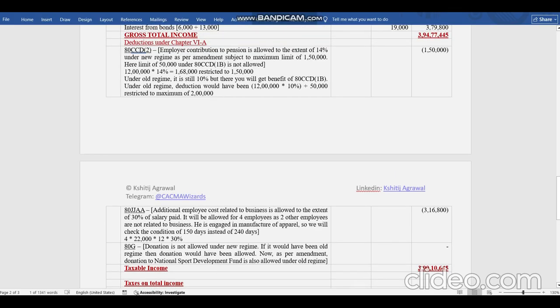Now, coming to deductions. He made 3 eligible deductions under Income Tax Act. But only 2 are allowed to him. 1 is not allowed because he has opted for new regime. Now, we will go over 80G first, the last one. Why? Because this is plain and no, it is not allowed. Only one change is there. Earlier, National Sport Development Fund was not added in donation list. Now it is added that if SSC makes any donation to National Sport Development Fund, that also can be claimed by him. But he is opting new regime, so it won't be allowed to him.